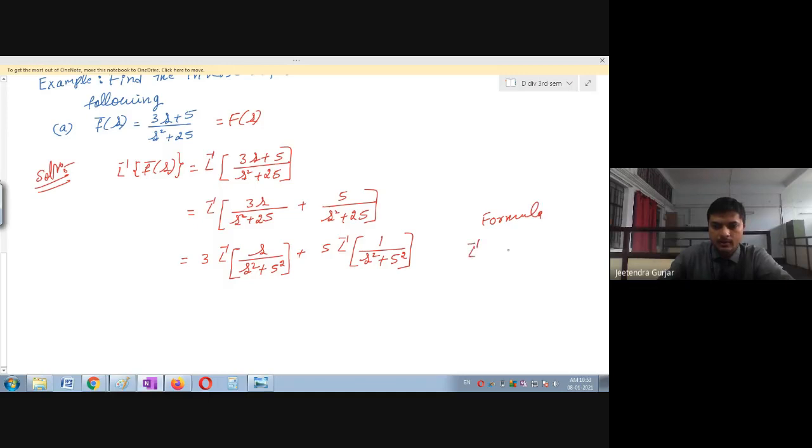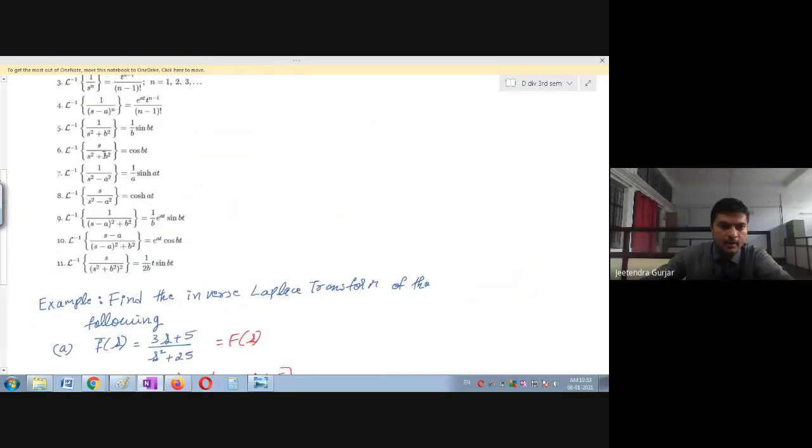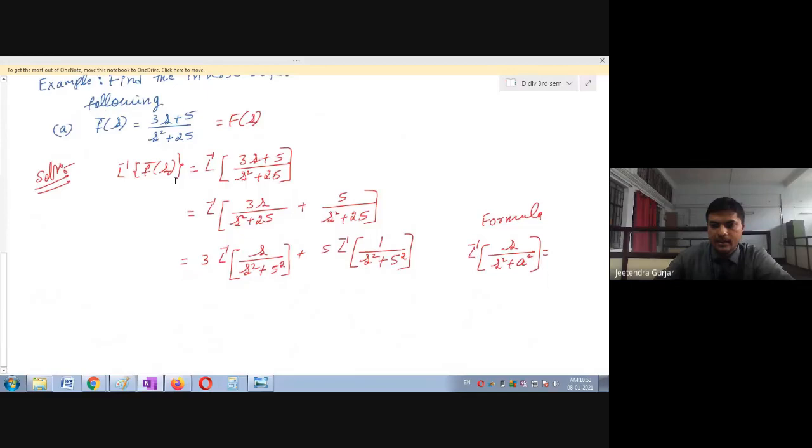This constant I will write in terms of a: s divided by s square plus a square. Can anybody tell me which formula this is? Yes, cos at. Very good. Here they have given b, but if you take a, you can get cos at. Excellent.